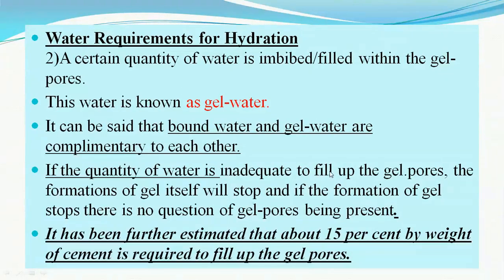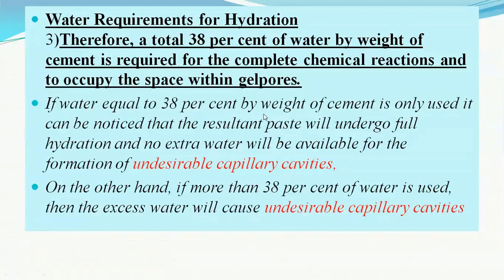This water fills the gel pores of the cement and water paste as it turns into the hardened mass. This 15% of water by weight of the cement is also a must. This water is called the gel water. So earlier 23%, that is the bound water, and 15%, that is the gel water.